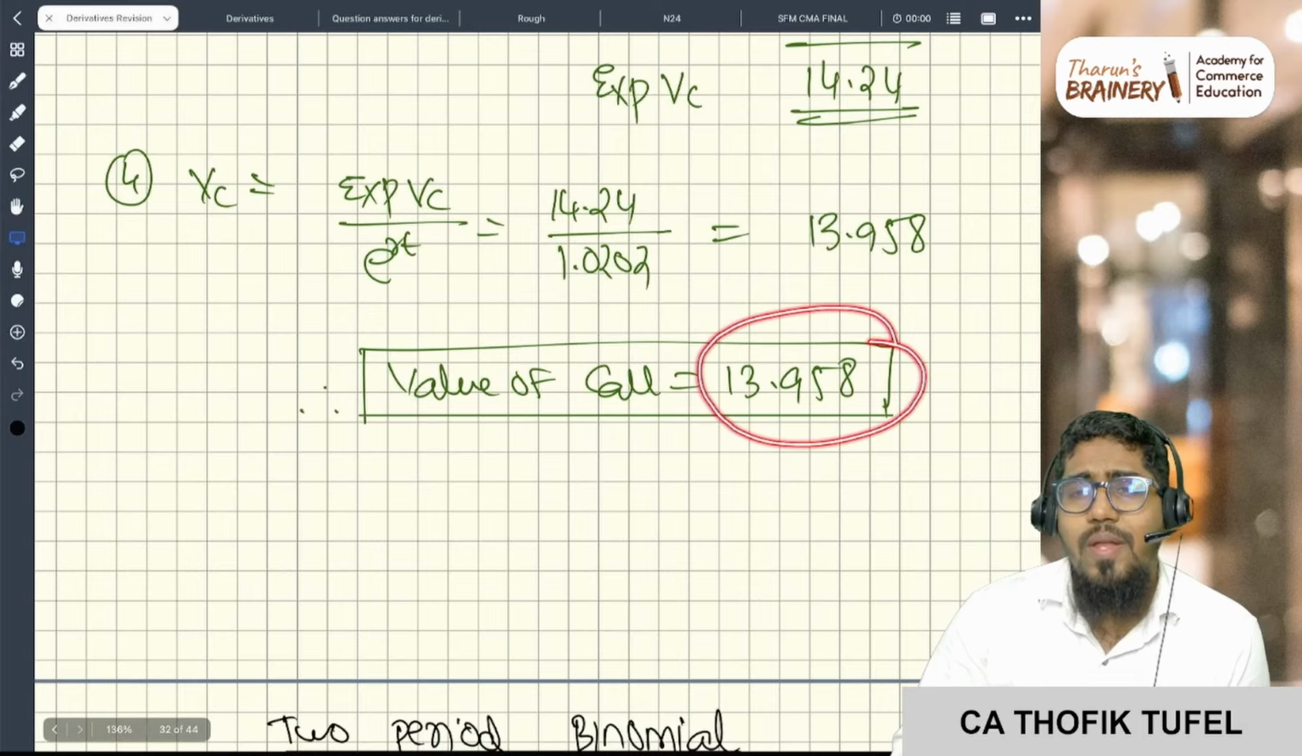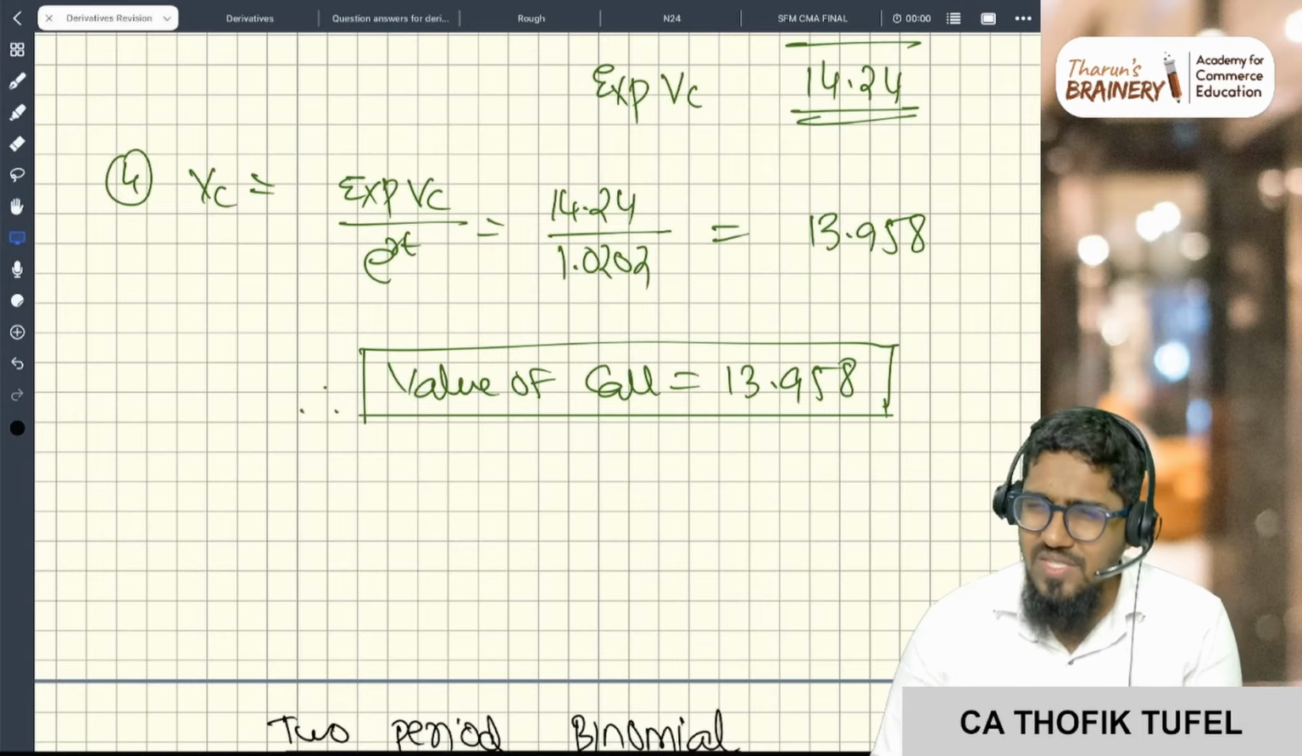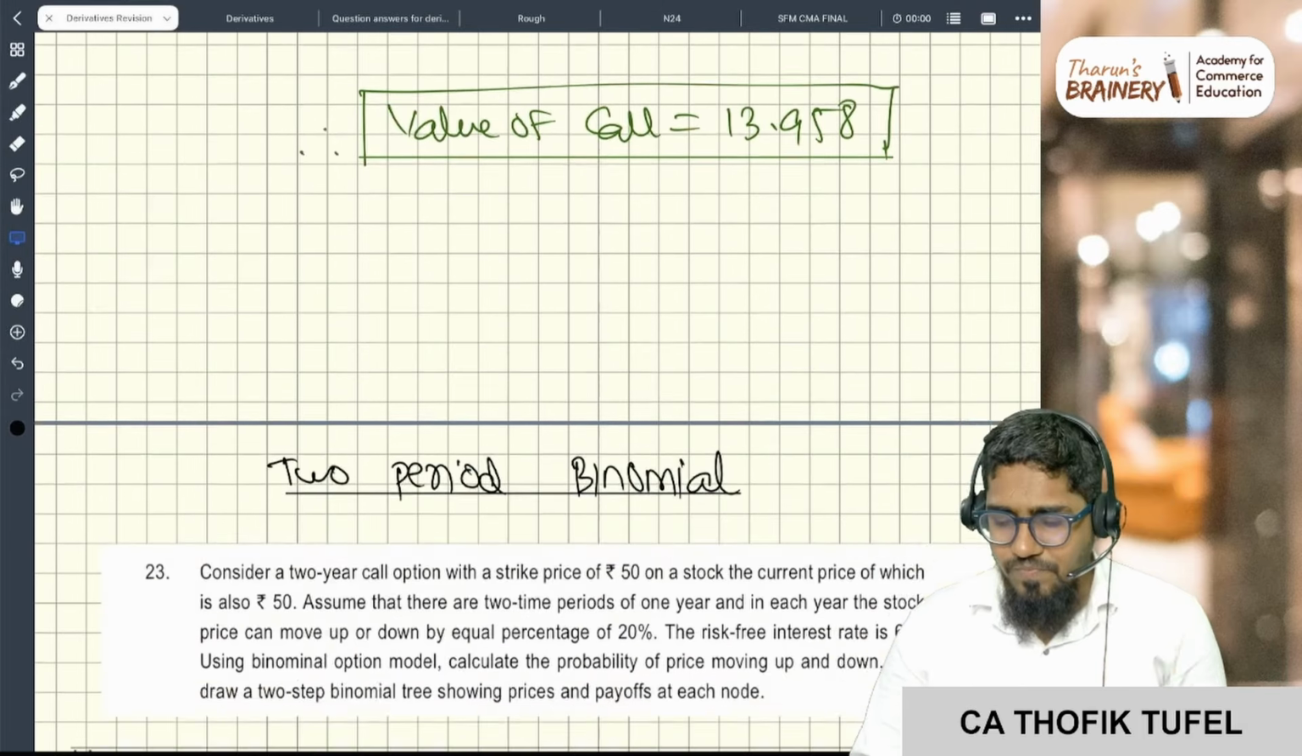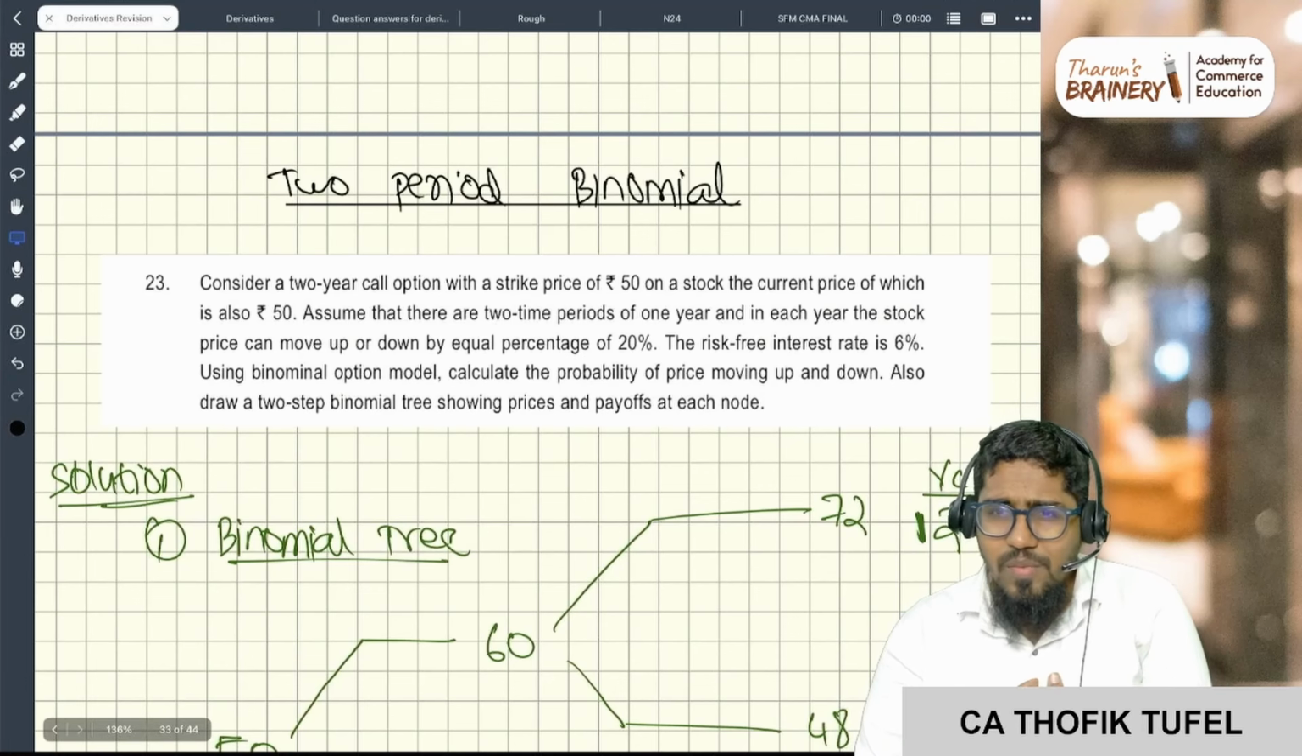So the answer is 13.958. This is one period binomial. Similarly, we have two period binomial. It is similar. Now you see one more study material question.